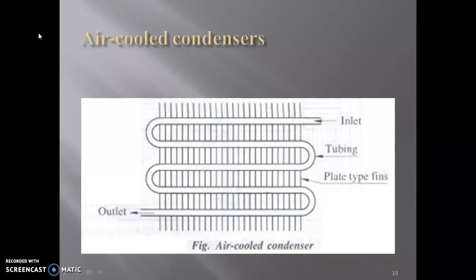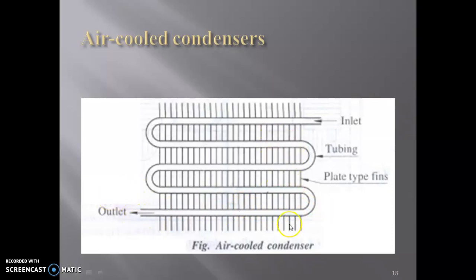It consists of tubes, as shown in the diagram. Here are the tubes, with the inlet and outlet points. At the inlet, the discharged vapor refrigerant from the compressor enters the condenser, and after being cooled and converted into high pressure and temperature liquid refrigerant, it comes out from this outlet.